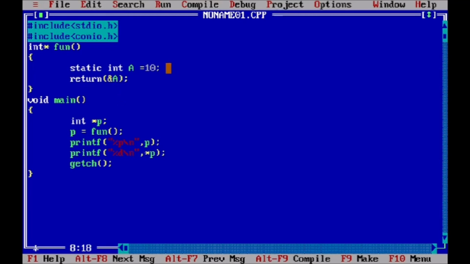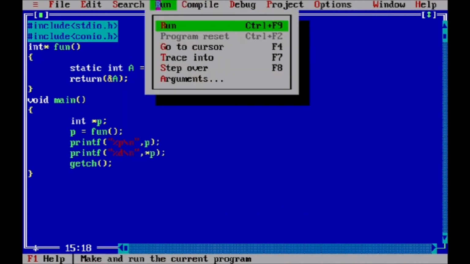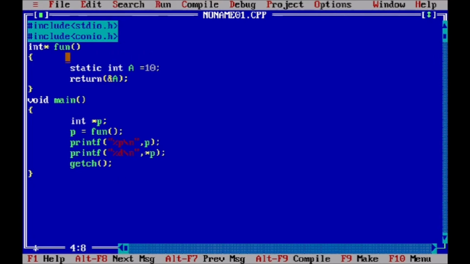Now let us compile our program and check what will happen. Okay, so we are simply printing the address and the value of that capital A variable. There is no change in the main function. Now compile it and run our program. Okay, so the output is there, the address and 10, but to remove the previous output we simply write clrscr. Okay, so it will remove the output of the previous run, and we compile and run our program again.